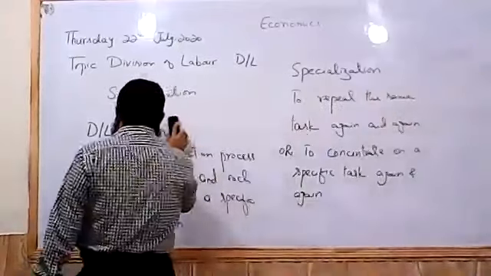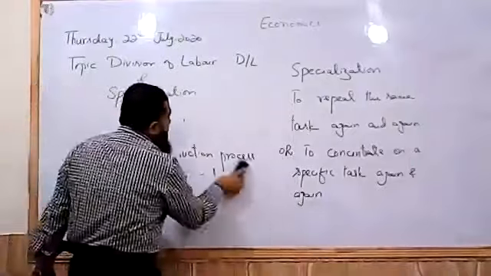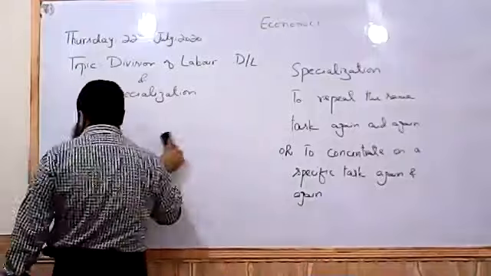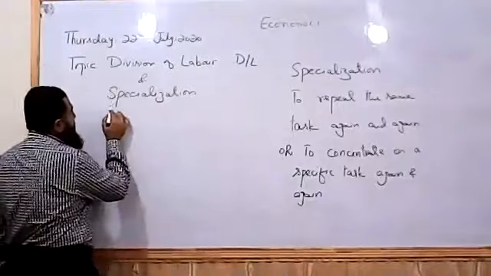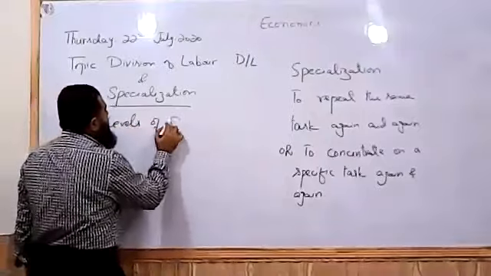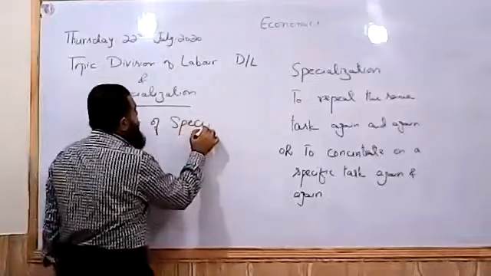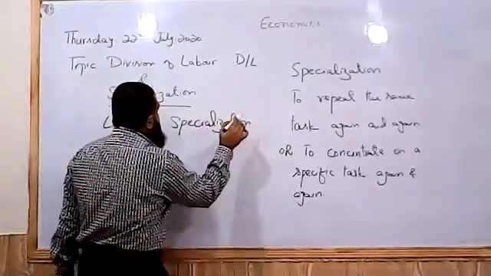So we use over here, the division of labor is erased. Now we use the levels of specialization in this area.